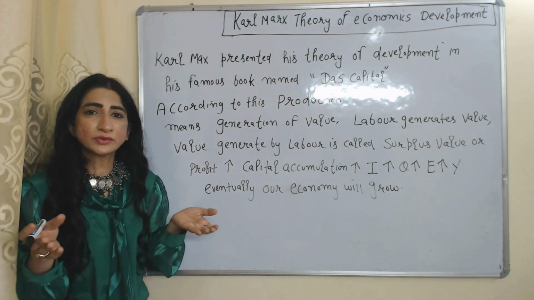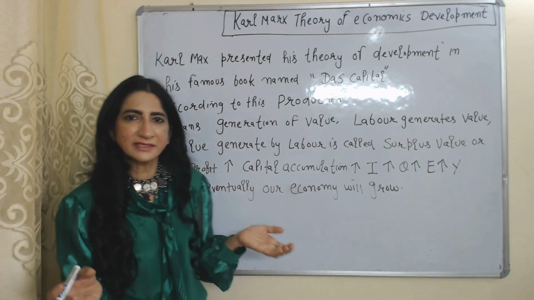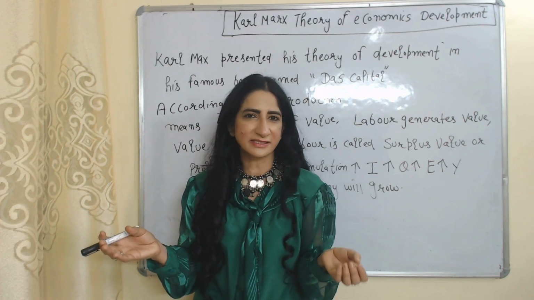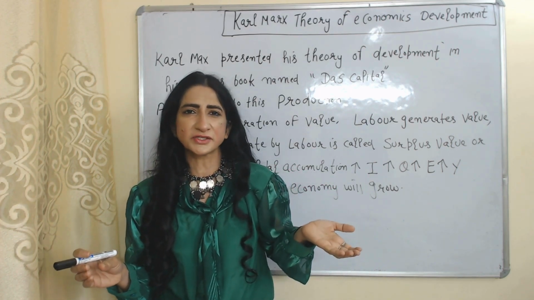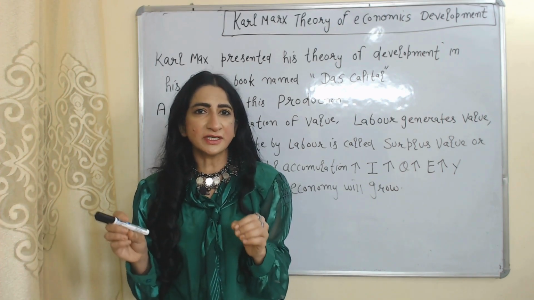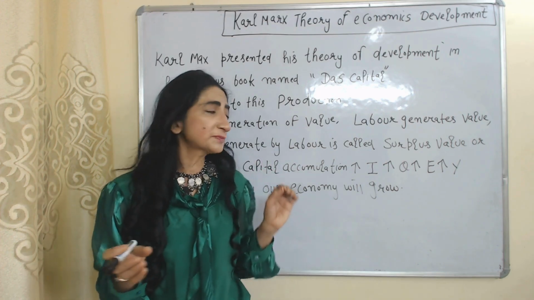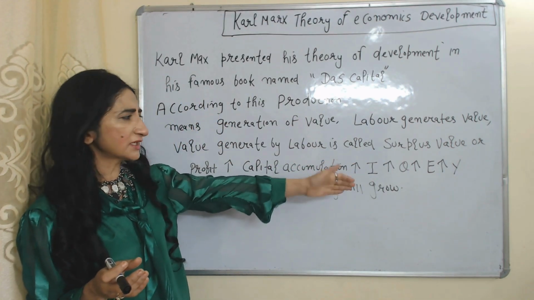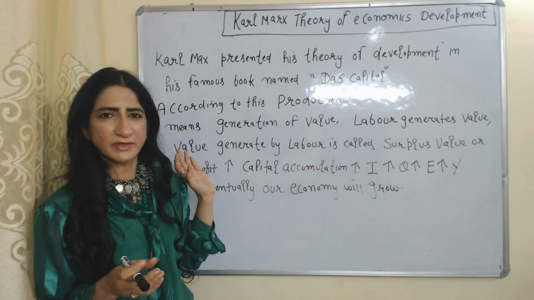Today we are going to talk about Karl Marx's theory of economic development. Karl Marx presented his theory of economic development in his famous book named Das Kapital. According to this theory, production means generation of value, and value is generated by labor. Value generated by labor is called surplus value, or we can say the profit. This profit will increase capital accumulation, and capital accumulation increases investment, output, employment and income. Eventually our economy will grow.